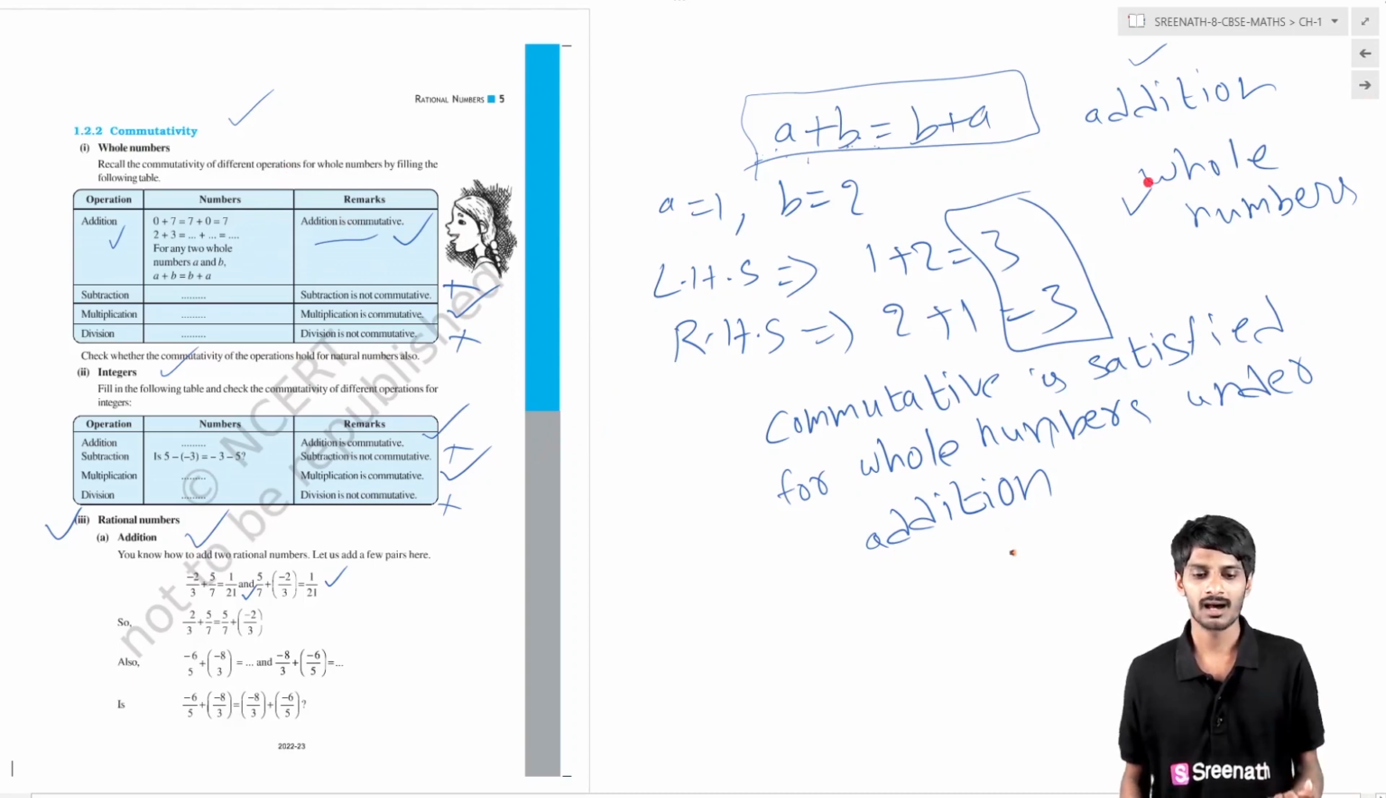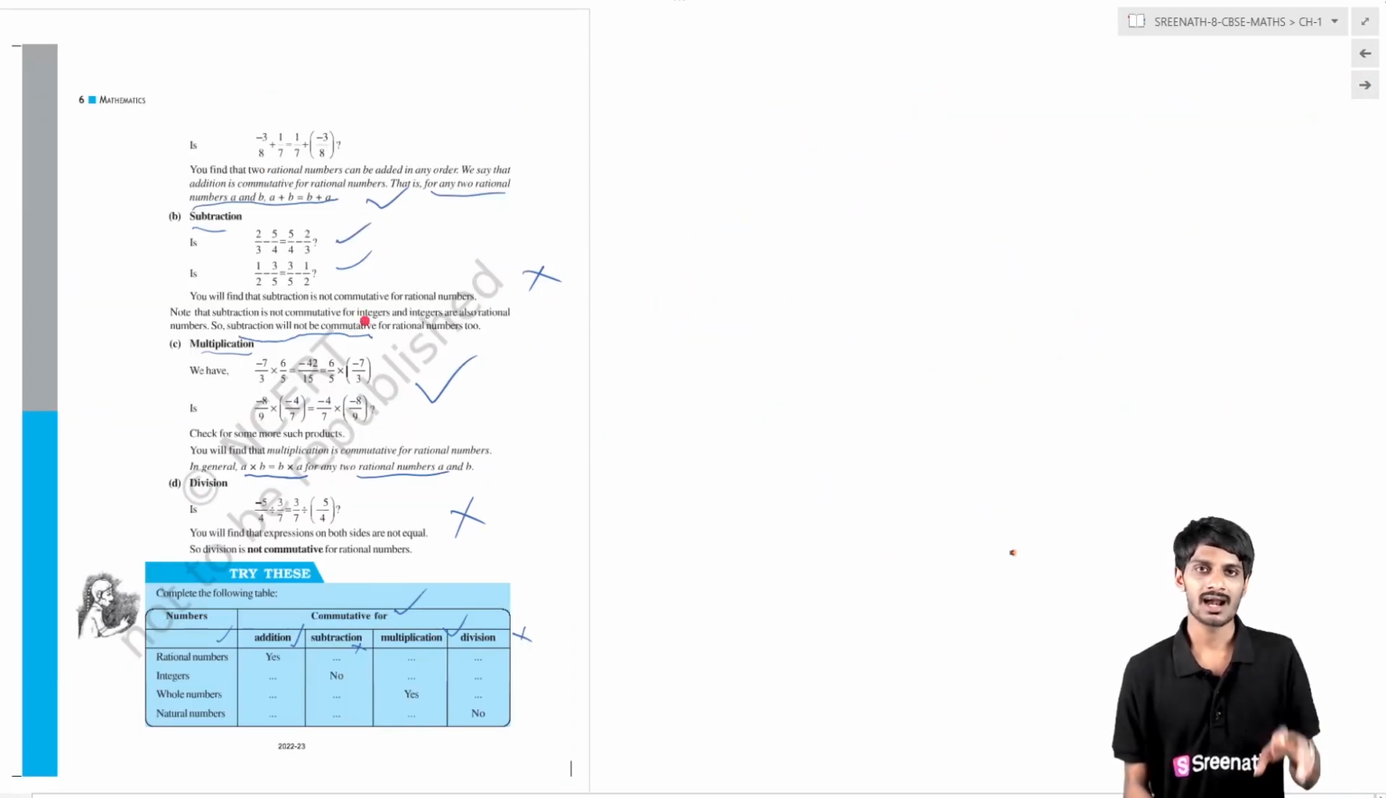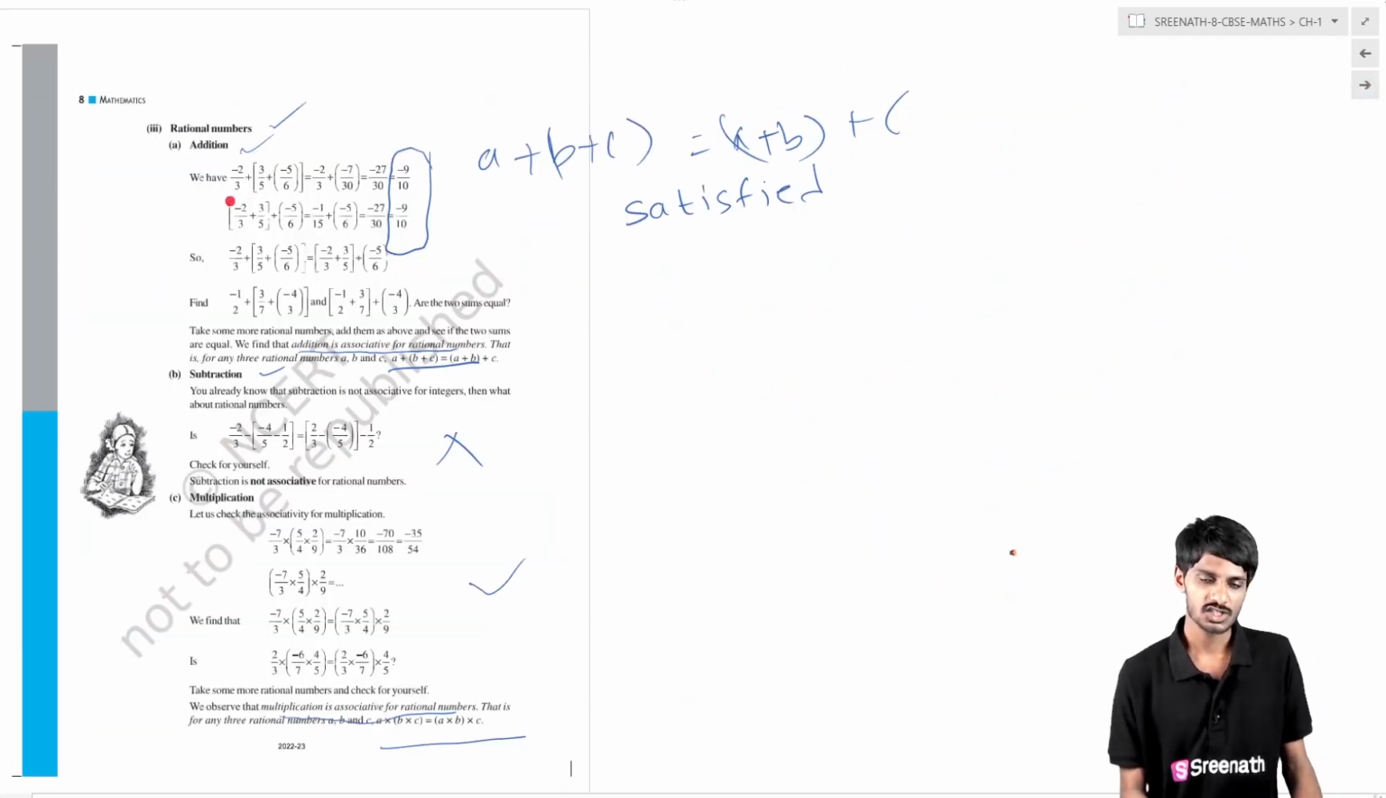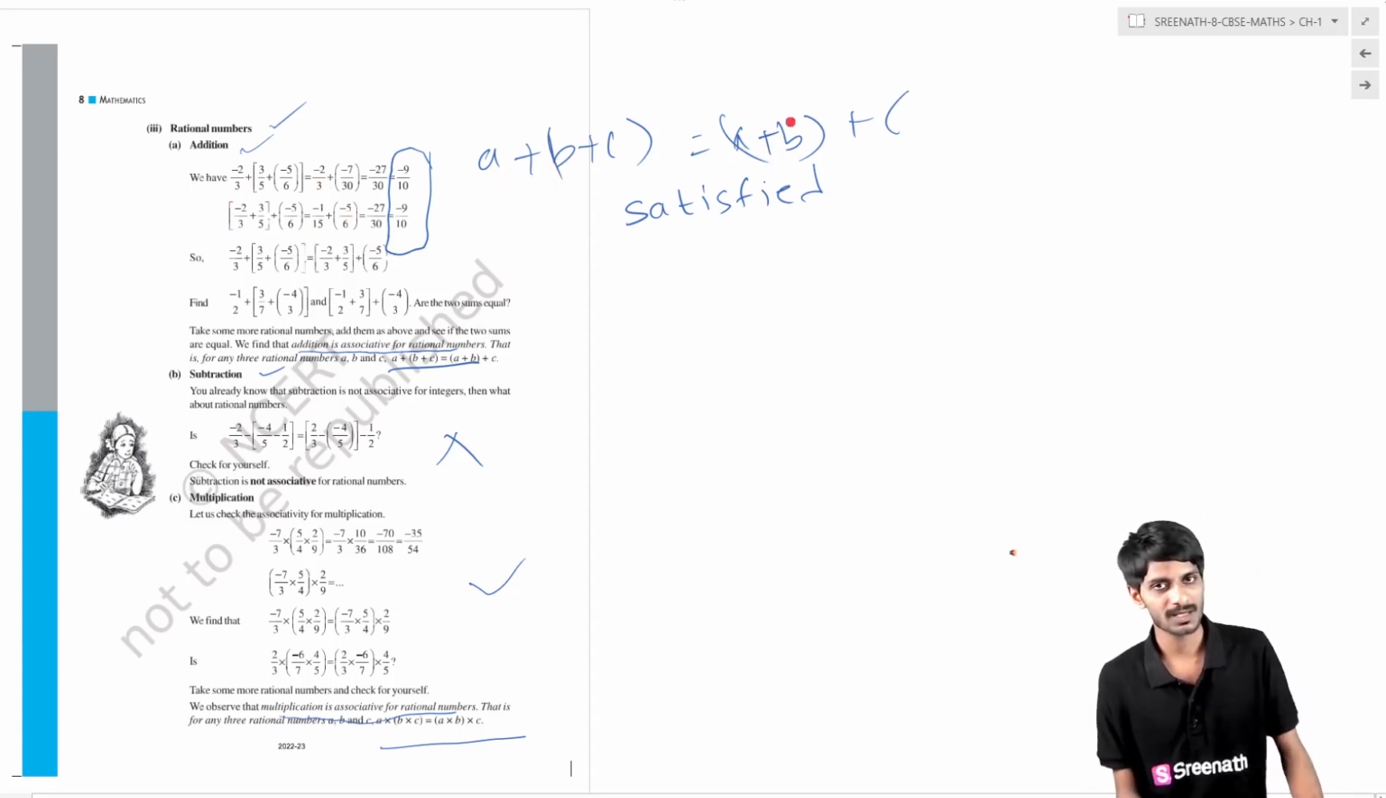And the next property is the commutative property. This property for rational numbers under addition is satisfied. Under subtraction it is not satisfied, for multiplication it is satisfied, and for division it is not satisfied. And again coming to the associative property, this property for rational numbers under addition is satisfied. Basically (a + b) + c is equal to a + (b + c), satisfied.